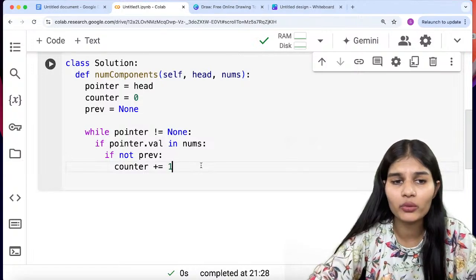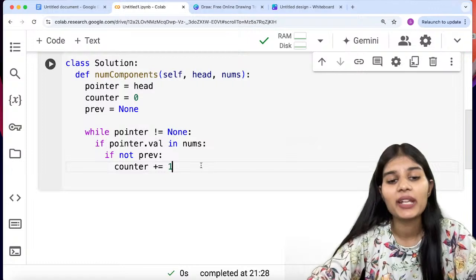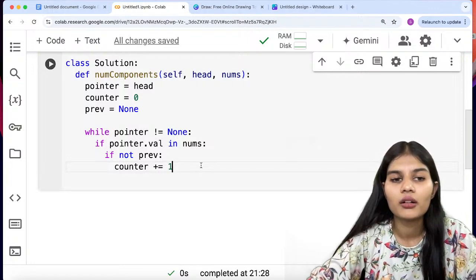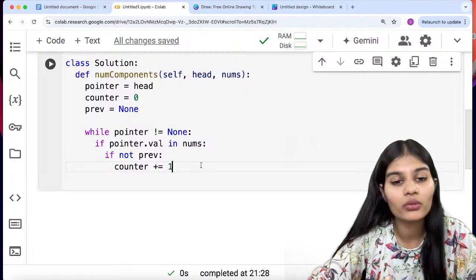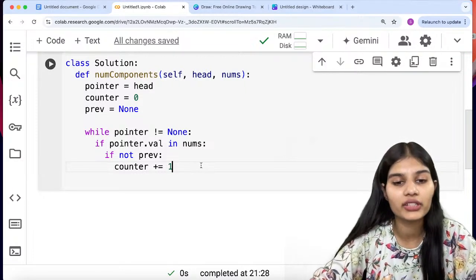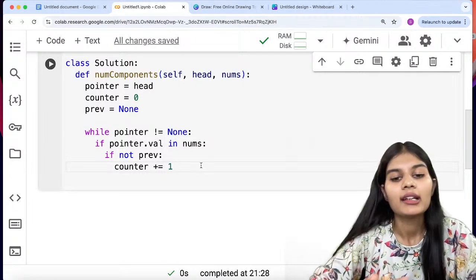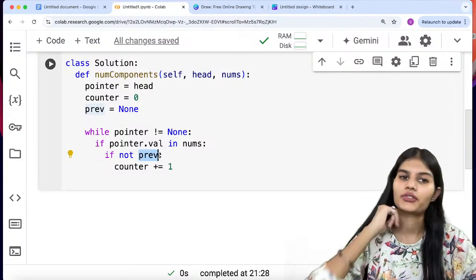What it is helping me do is count the respective nodes. It takes my counter and moves my pointer to the next node. Increase the value of the counter so that if we have a value which does not exist, in that case prev will become false.